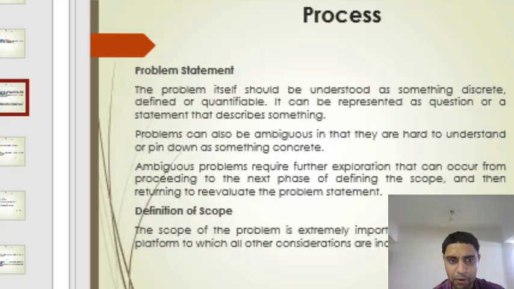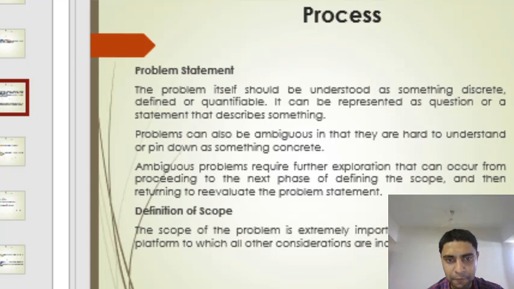Now in the process there is a problem statement. How can that problem be solved for the process in business analytics? The problem itself should be understood as something discrete, defined or quantifiable. So the problem should be in an easy form and quantifiable. It can be represented as a question or a statement that describes something. So the problem statement is like a question, or it is in the form of a statement which will describe the problem.